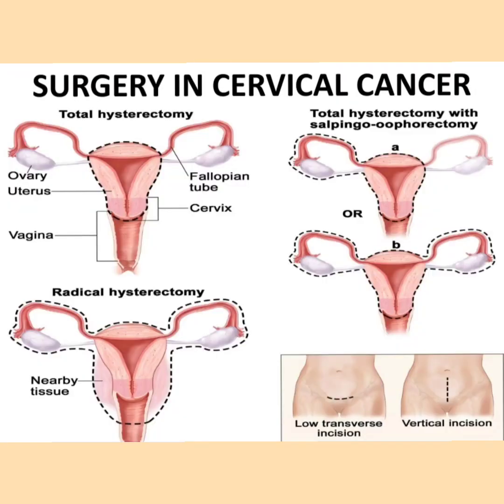We can do a total hysterectomy, where only the uterus and the cervix are removed in the initial stages, or a total hysterectomy with salpingo-oophorectomy. This salpingo-oophorectomy means the removal of the fallopian tube and the ovary, maybe on one side or both sides. Or radical hysterectomy can be done where the fallopian tubes, the ovary, the cervix, and the uterus are removed. The incision can be a lower transverse incision or a vertical incision.